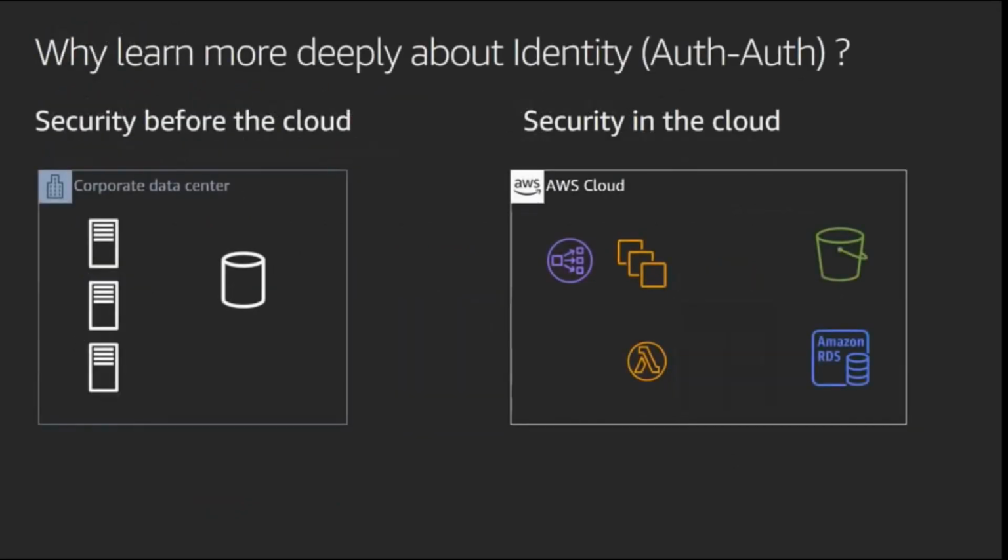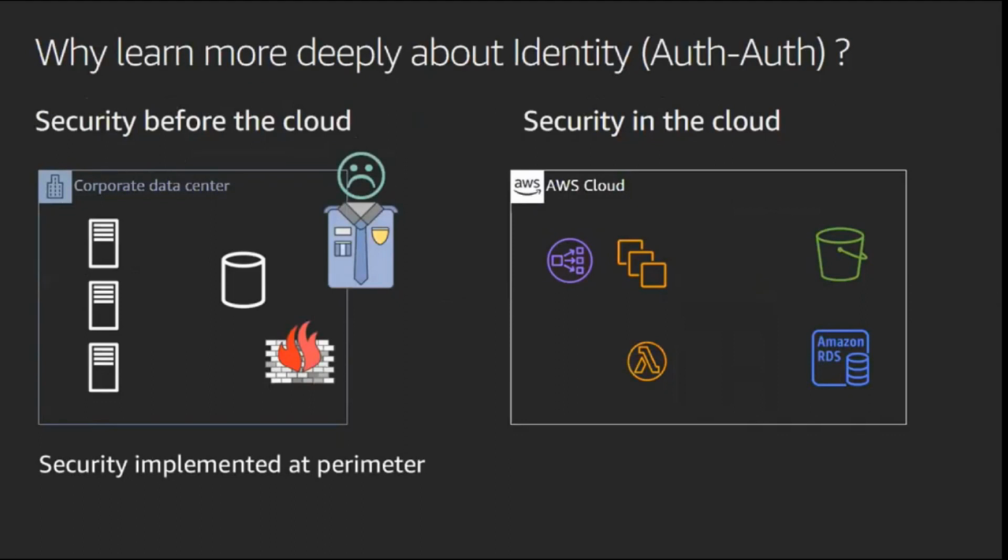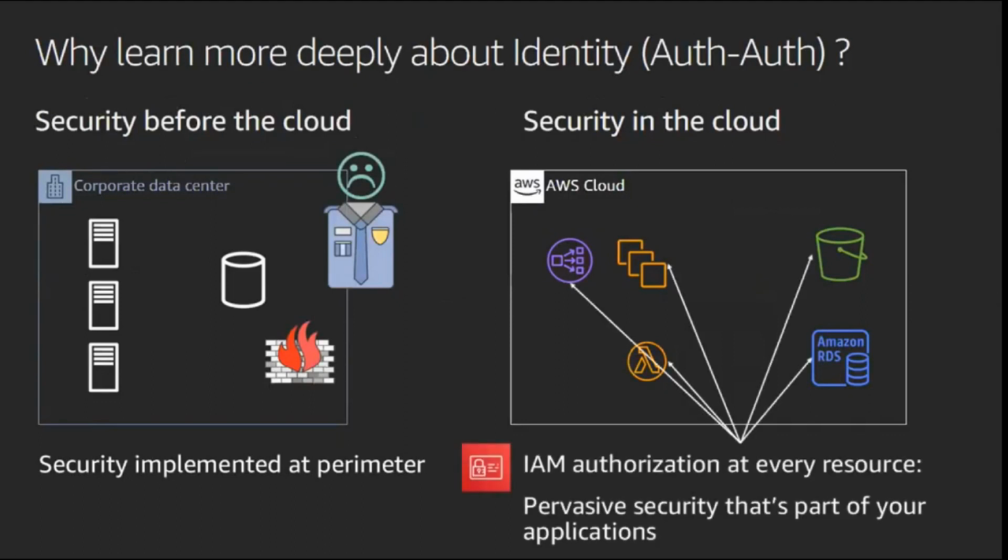Okay, before and after. If you take security before the cloud, it was pretty much network perimeter-based security, right? So you implemented security primarily at that network perimeter. Now the keyword is defense in depth. At each layer of your application, you implement security. So network security exists with security groups and NACLs, but you also end up implementing IAM-based or your own federation-based security at each of your layers. If you have a classic 3-tier application like web tier, API tier, data tier, you implement security at each tier also. So you have defense in depth in your security.